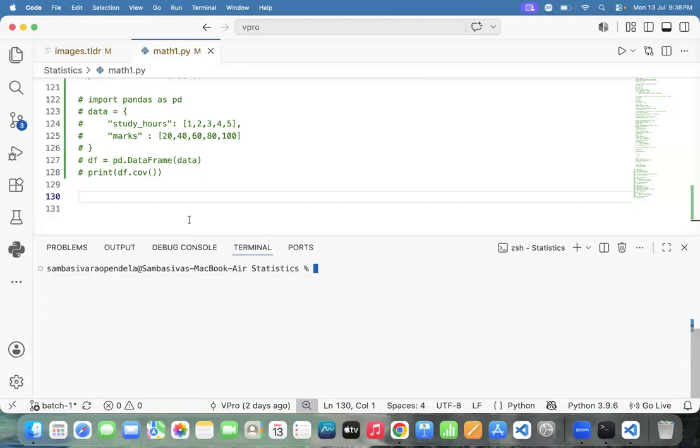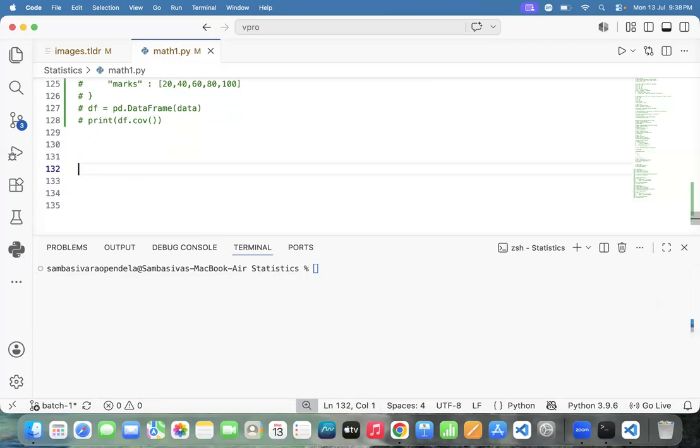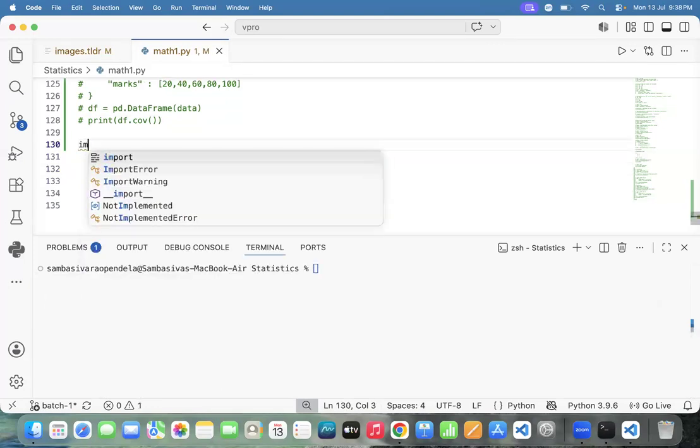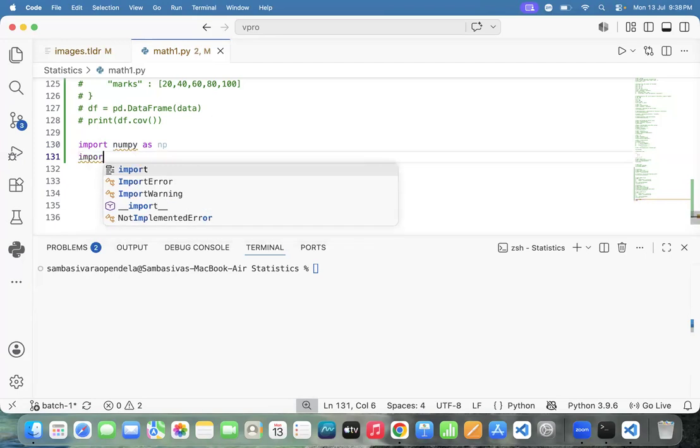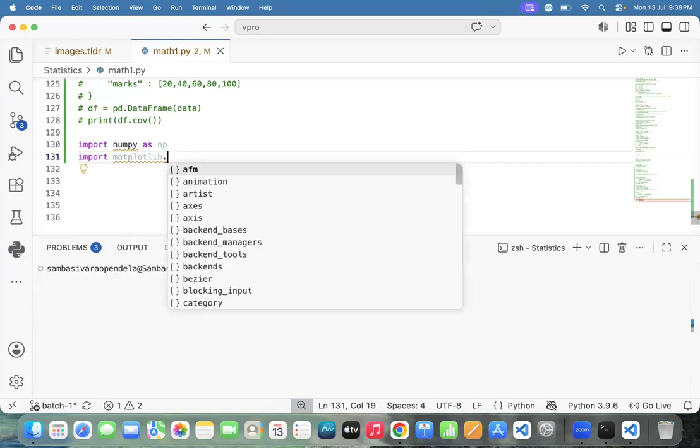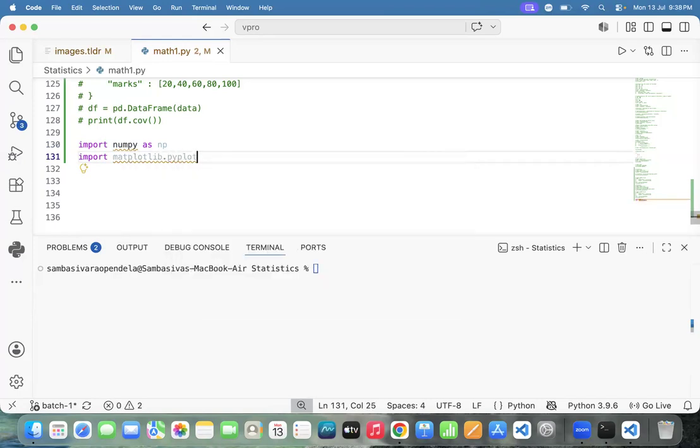Priya, how to import numpy? Import numpy as np. Yes or not? How to import matplotlib? Import matplotlib.pyplot as plt.